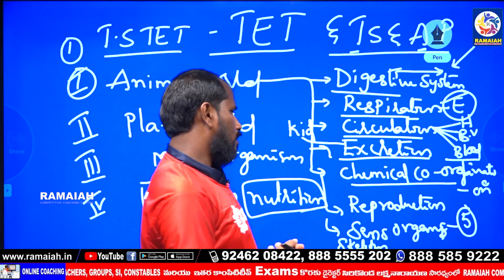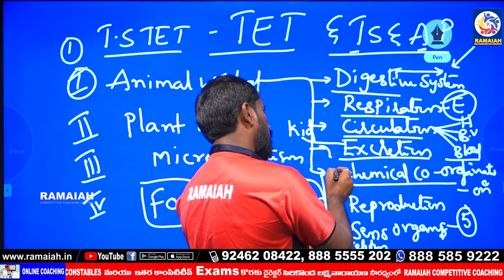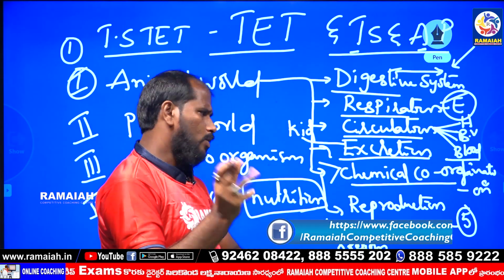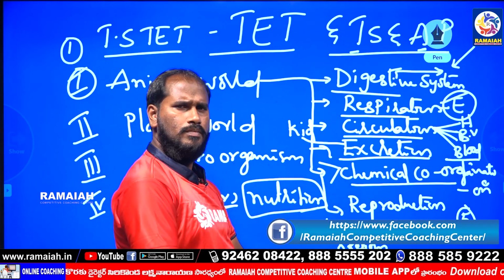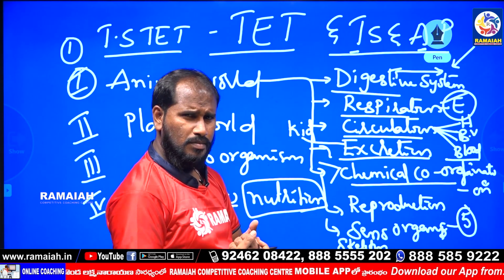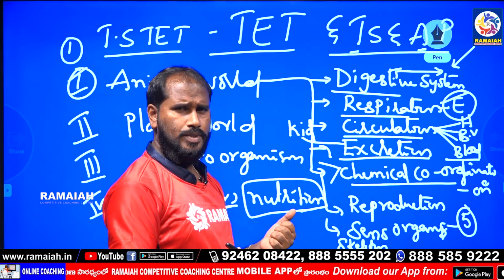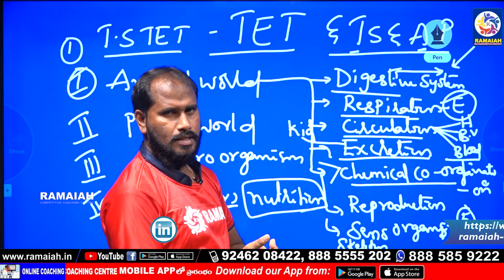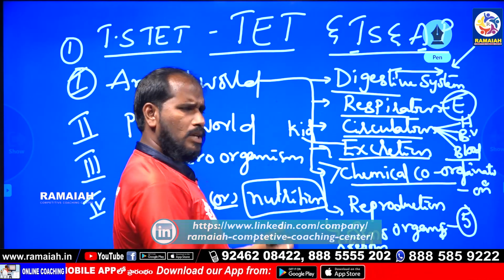Chemical coordination, next topic. In chemical coordination, both the endocrine system and nervous system are present. In the endocrine system, glands are of two types: endocrine glands and exocrine glands.